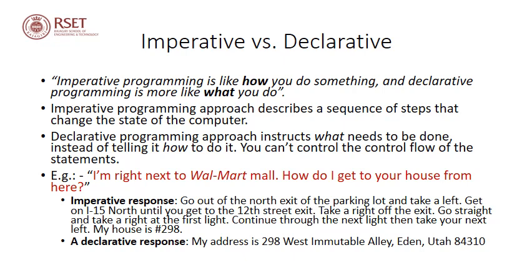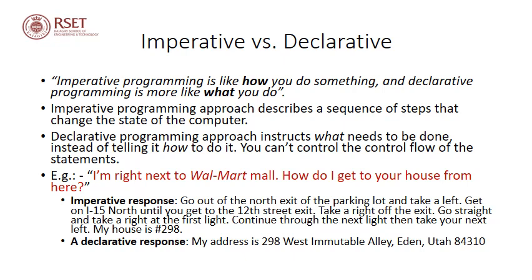Get on I-15 north until you get the 12th Street exit. Take a right off the exit and so on. And finally you can say, finally you will reach my house, which is house number 298. So this is an imperative approach wherein you are telling your friend exactly what needs to be done to reach